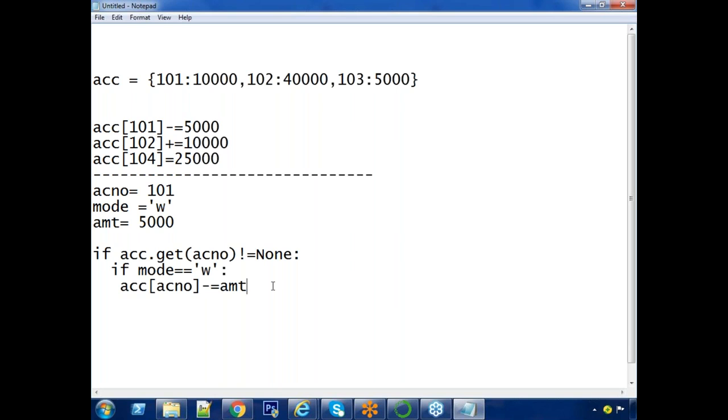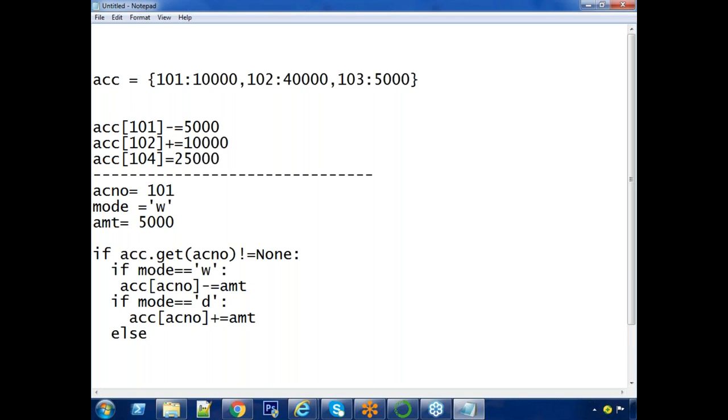For example, if mode equals to, not I, deposit D. To deposit D also, what is the eligible condition? Account should be already existed, right? That is what our upper condition is. Then ACC of account number plus equals to the given amount. Still else.